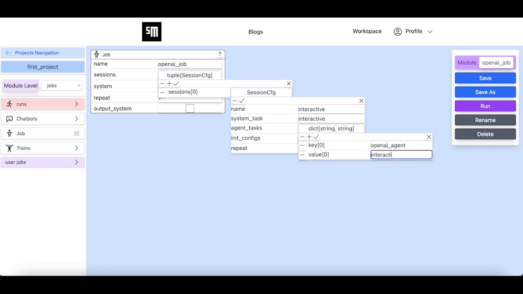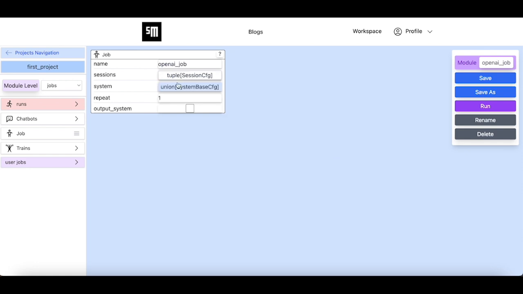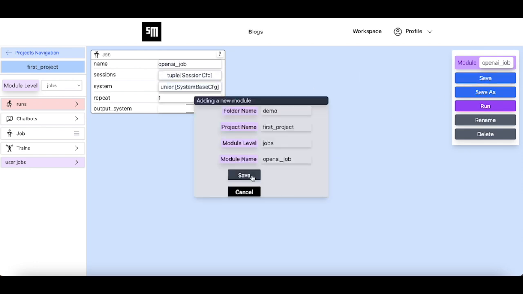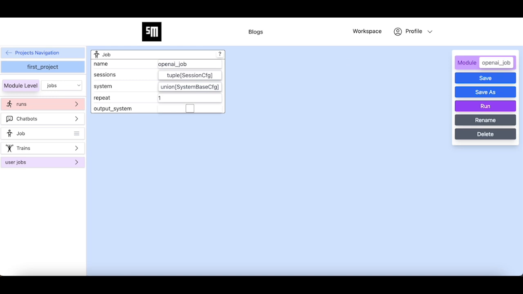Here we are telling the job to execute the interactive task of the agent OpenAI agent. We run the job.